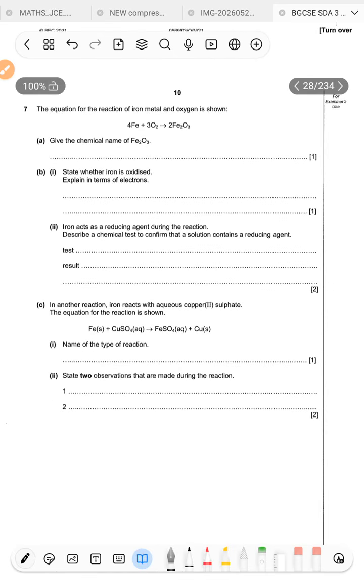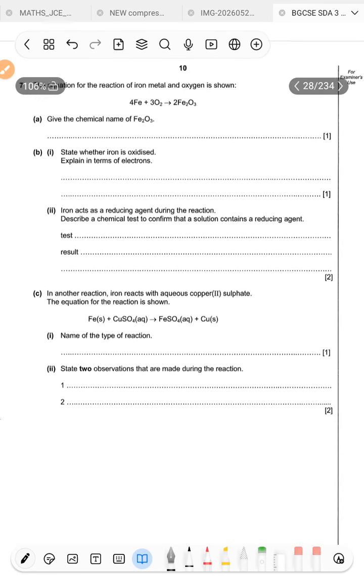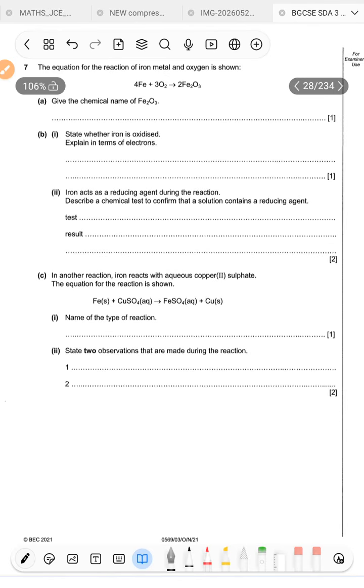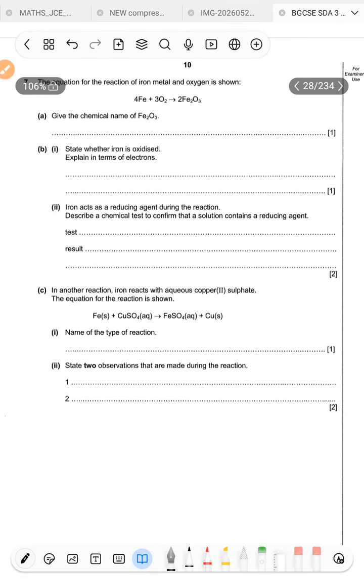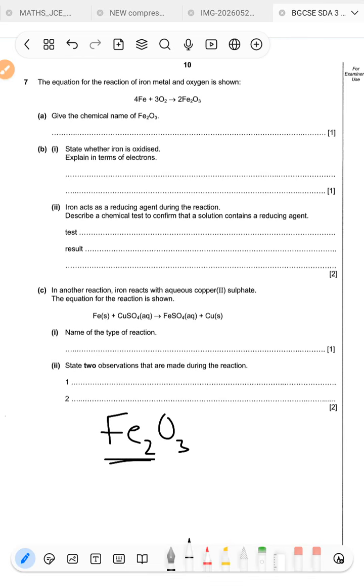Next question says the equation for the reaction of iron, metal, and oxygen is shown. Okay, so there's the reaction. It says give the chemical name for this compound. Okay, so how do we do that? All right, so remember that when you have an ionic compound like this, iron is a transition metal. So that means something that should click is that these guys can exist in multiple valencies. In other words, we have iron 2 and iron 3. So you need to make sure that you mention that in the chemical name.